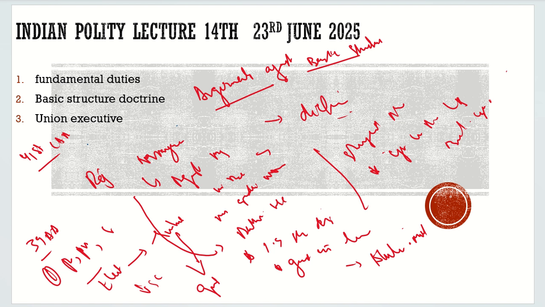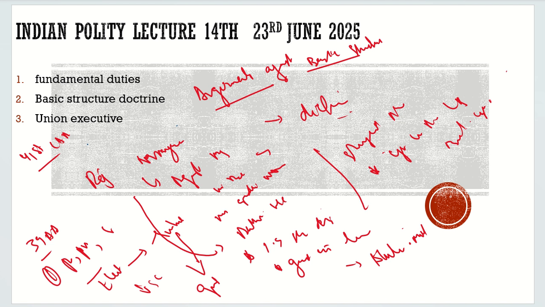In simpler terms, if these amendments had stood, what would have been the situation in our country? We would have been a dictator country for a very long time, and there is no way the BJP would have come to power. Congress would have been the only political party here, and there would have been nepotism. Monarchy would have been here, where only Indira Gandhi's children would have been the PMs of our country.